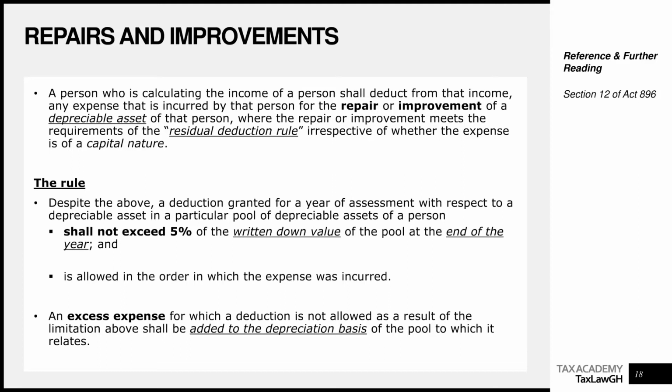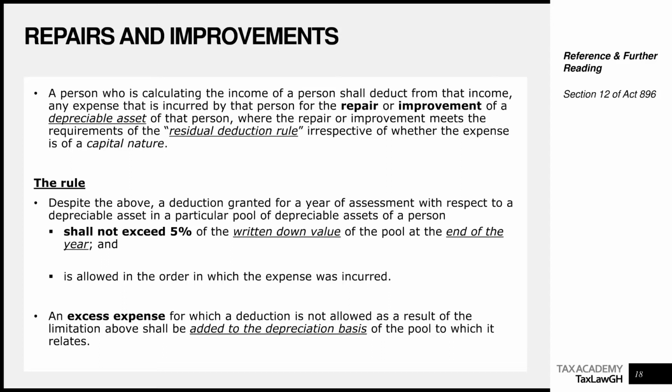We are saying that you are allowed to deduct any expense where it meets the requirement of the residual deduction rule, which says that the expense must be wholly, exclusively, and necessarily incurred. We are saying irrespective of whether the expense is of a capital nature. So remember that the general rule says that we do not ordinarily allow deductions of capital items. But here, where it is a repair and improvement expenditure, we disregard that and we grant a deduction for capital items. But there is a rule that must be followed when it comes to repairs and improvement expenditure.